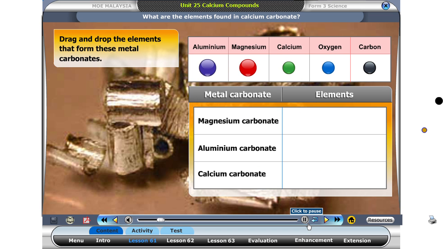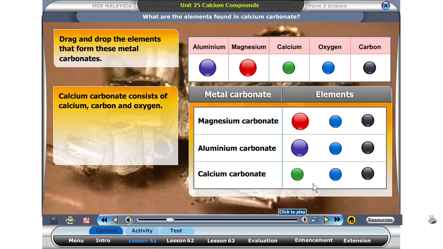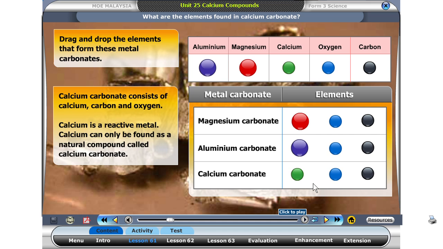We have learned about metal carbonates from previous lessons. Drag and drop the elements that form these metal carbonates. That is correct. Calcium carbonate consists of calcium, carbon, and oxygen. Calcium is a reactive metal. It can only be found as a natural compound called calcium carbonate.